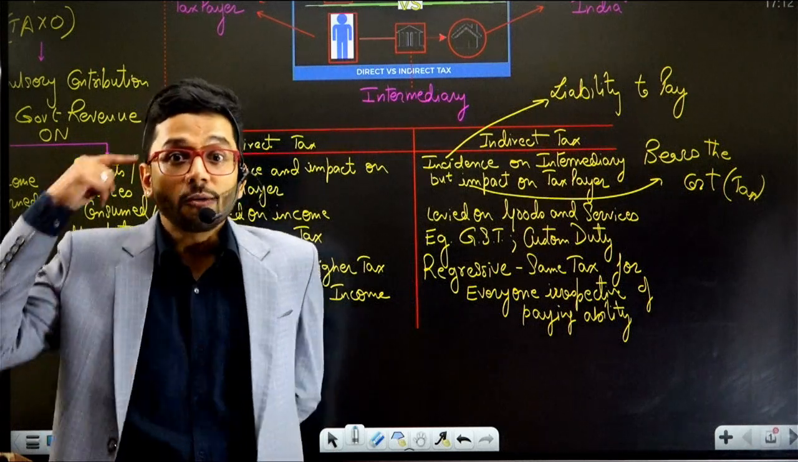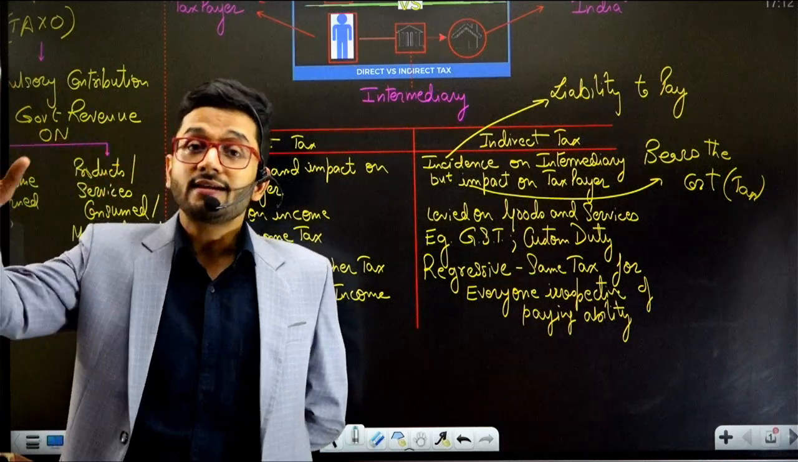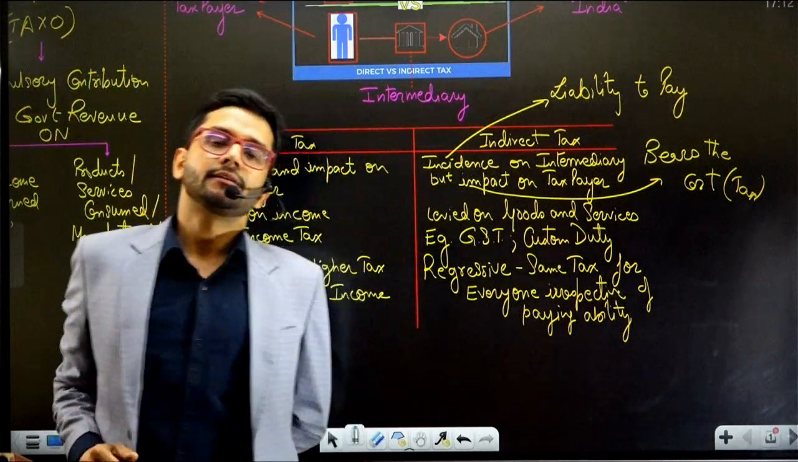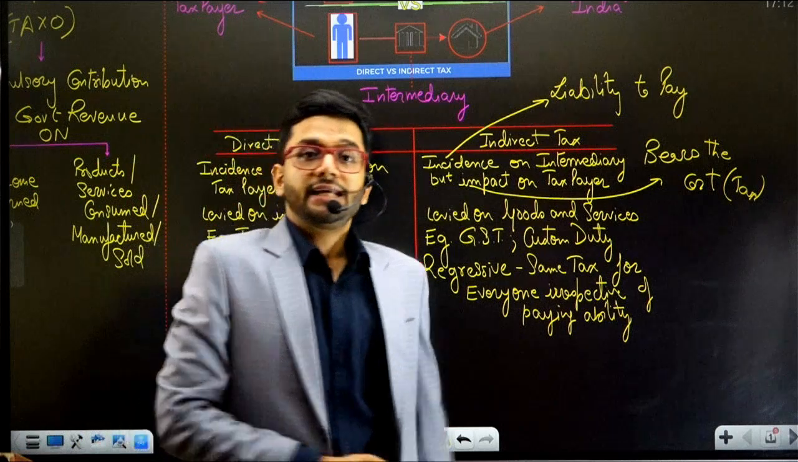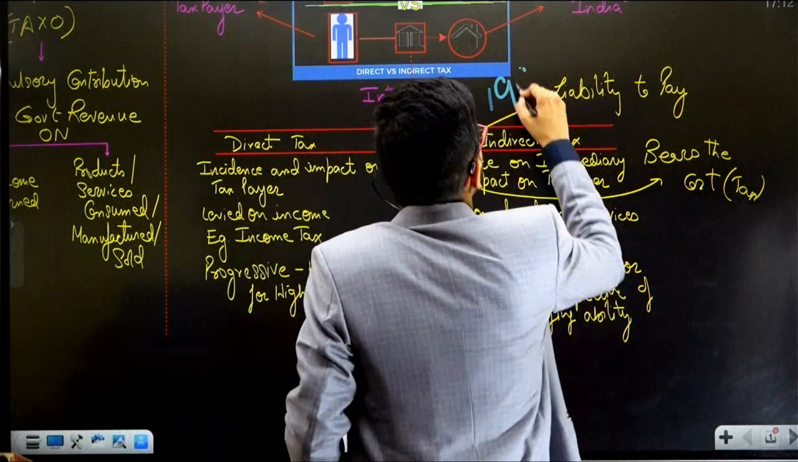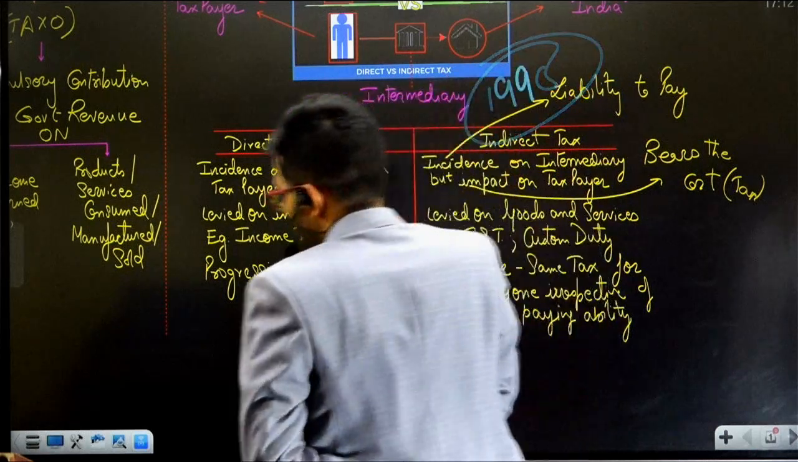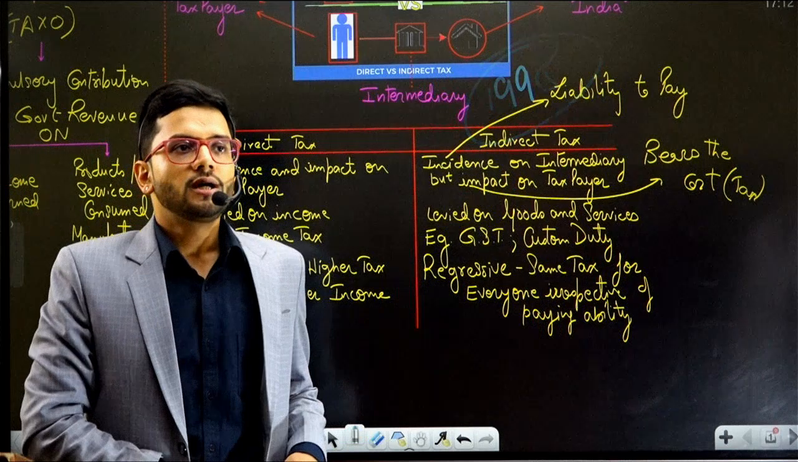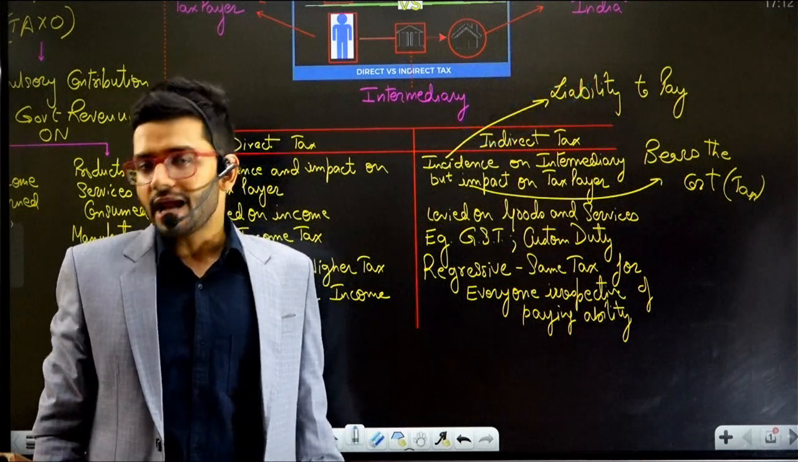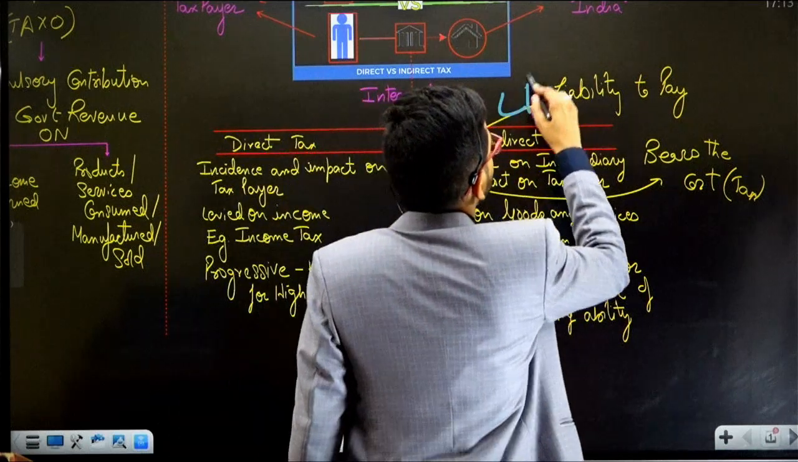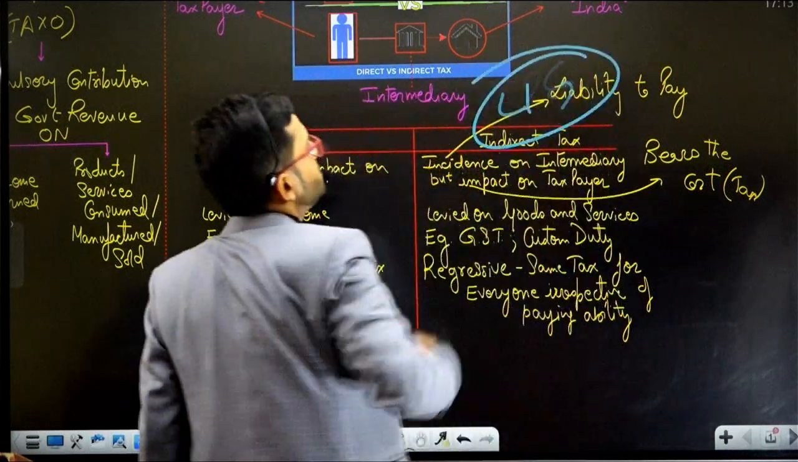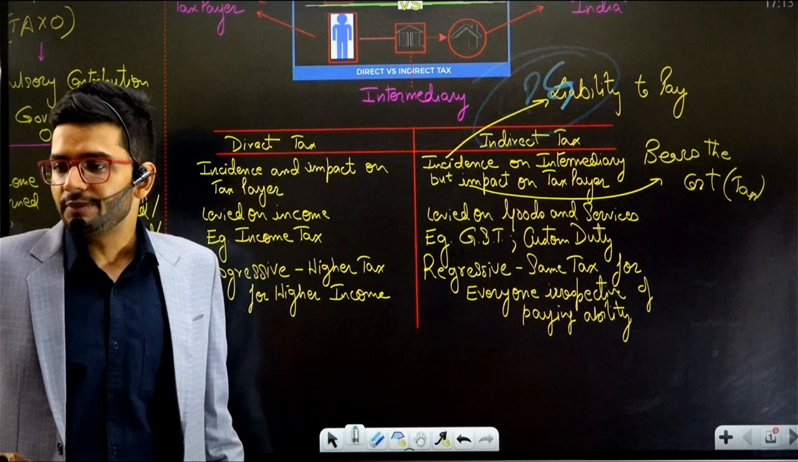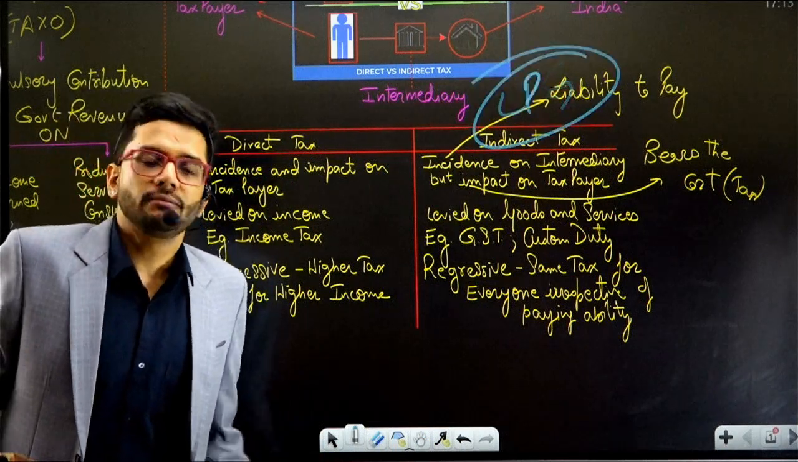Yes, the thought process of GST was there since 1980. And after that, in 1990, there was a big change in the economy. What was that big change in the economy? What happened in 1990? It is LPG. In 1990, LPG was introduced. What is LPG? LPG is liquefied petroleum gas.